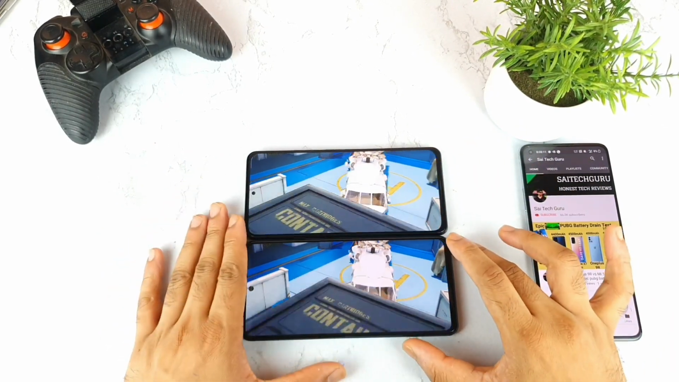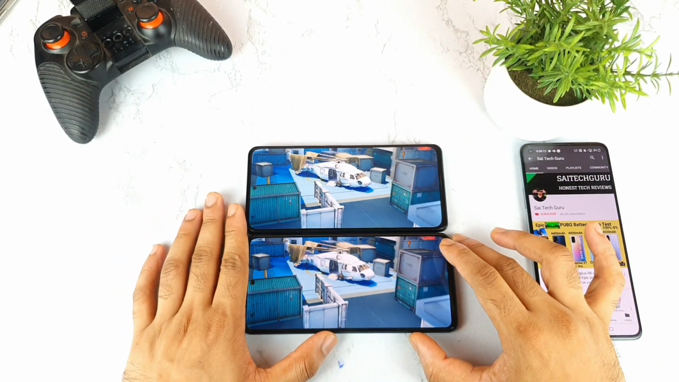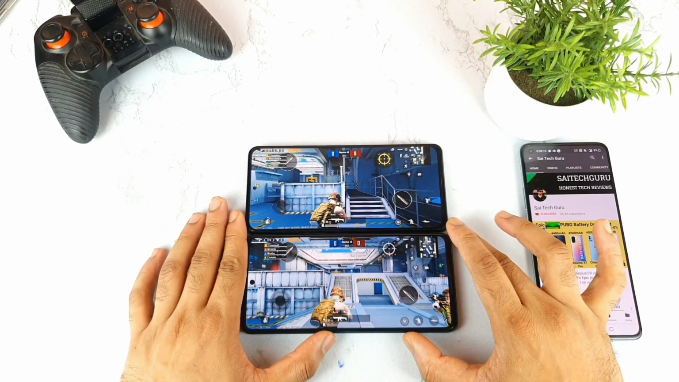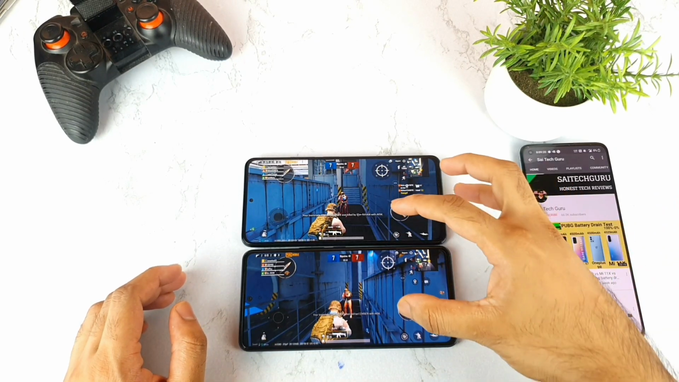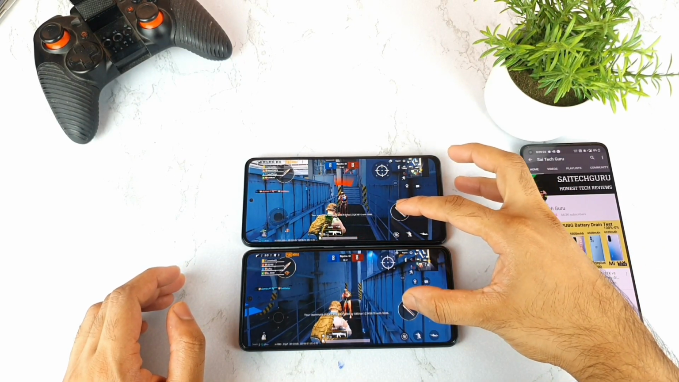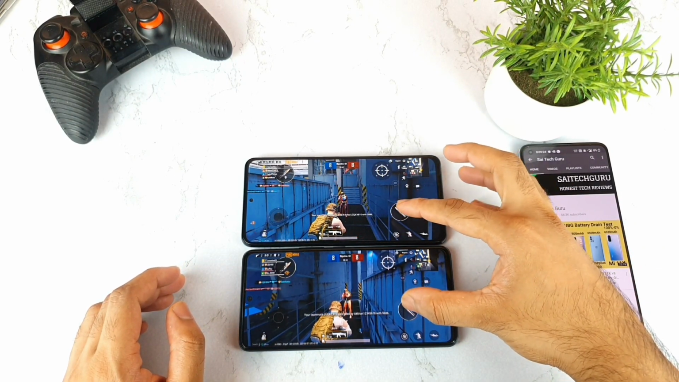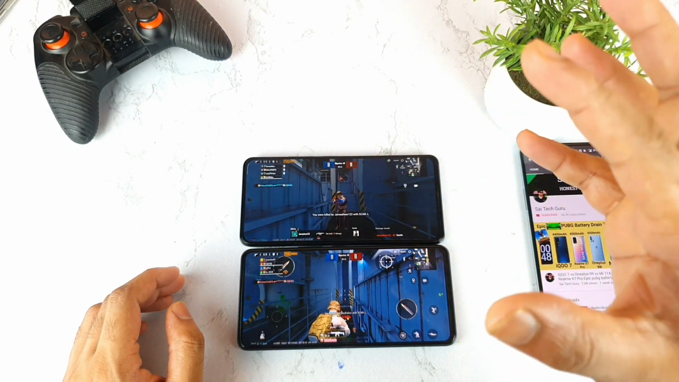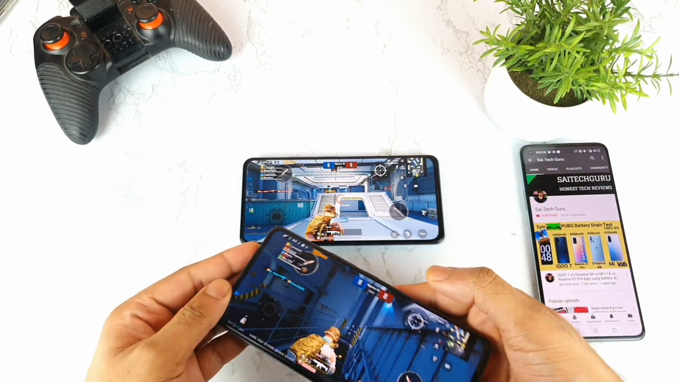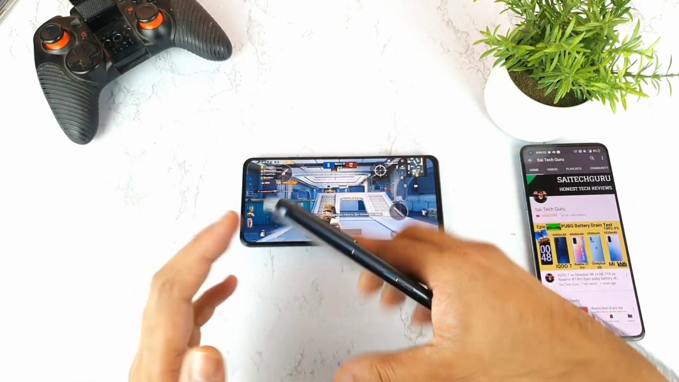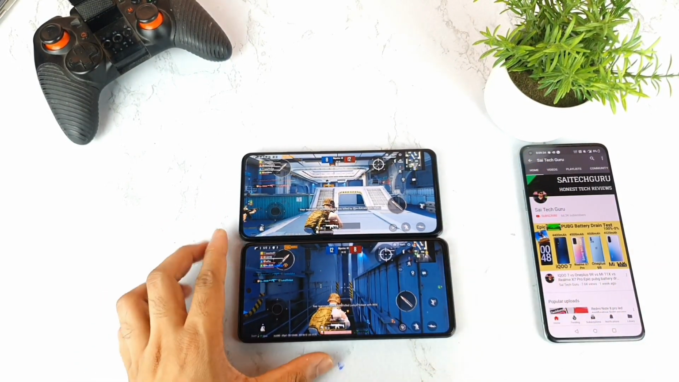Let's see friends again. I'll try to compare once more. Until now both have equal points, one each. So right now let's see friends which phone will be able to do it first. Let's see, 1, 2, 3. As you can see friends, I did it at the same time on both phones, and the winner this time is the iQOO 7 smartphone. So let me try to do it again.